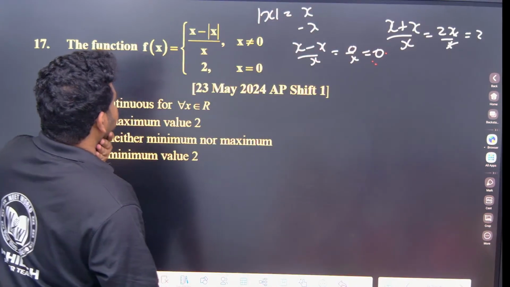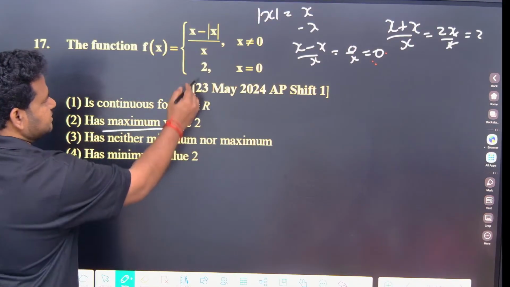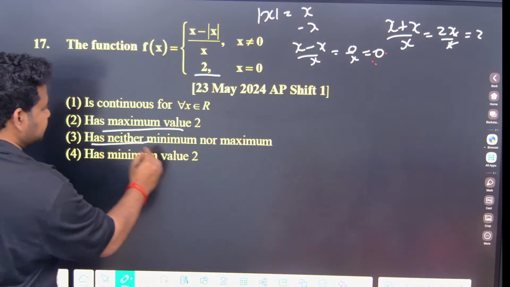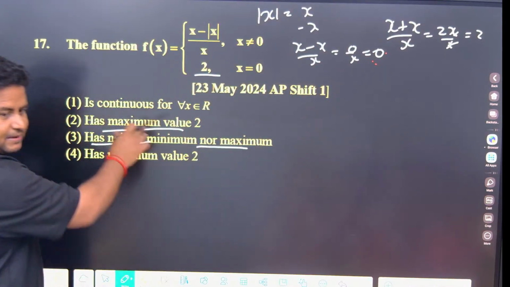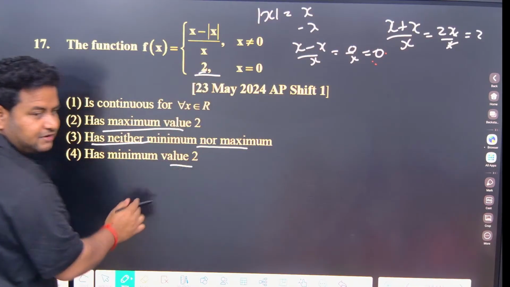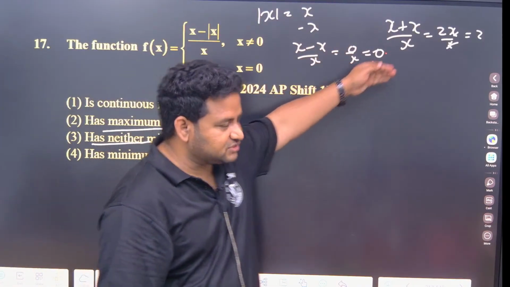Now, what can I take? Maximum value of 2. Yes, it has a maximum value, and the maximum value is 2. Neither maximum nor minimum? No, it has a maximum value, which is 2. Minimum value 2? No, the minimum value is 0. The function has minimum value 0 and maximum value 2.